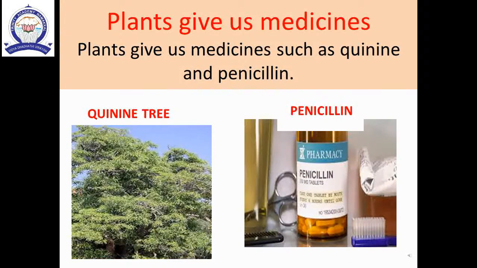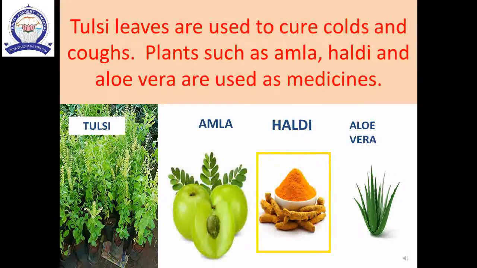The next one is plants give us medicines. Plants give us medicines such as quinine and penicillin. Quinine medicine is used to cure malaria disease. Penicillin is used to treat certain infections caused by bacteria. Tulasi leaves are used to cure colds and coughs. Certain parts of plants such as amla, haldi and aloe vera are used as medicines.